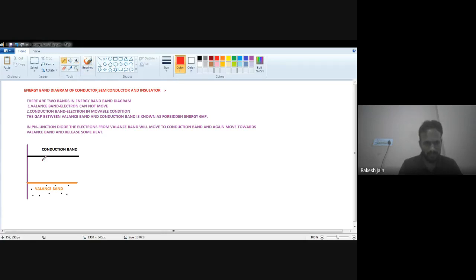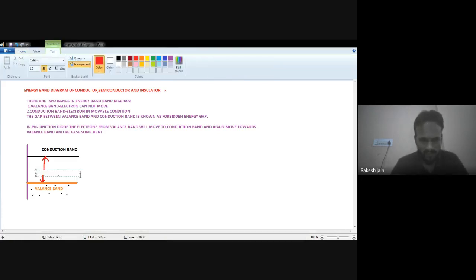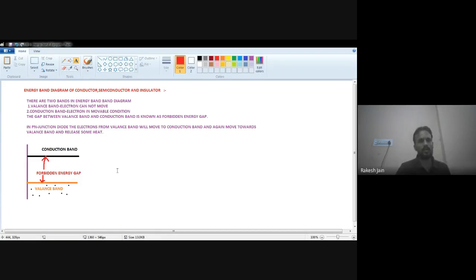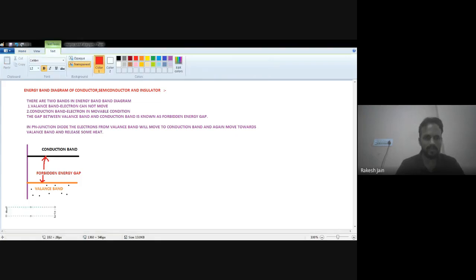This gap is very large in the case of an insulator, because there is no possibility of movement of electrons from the valence band into the conduction band. So this diagram is known as the energy band diagram of an insulator.